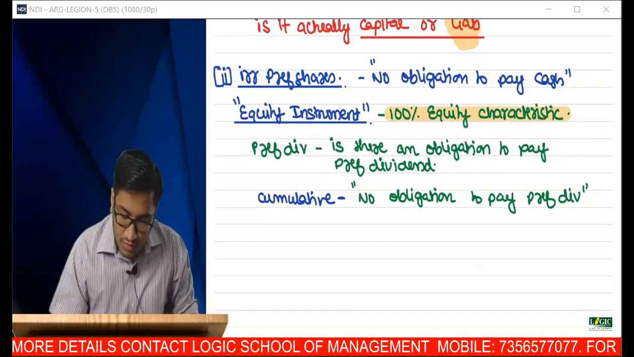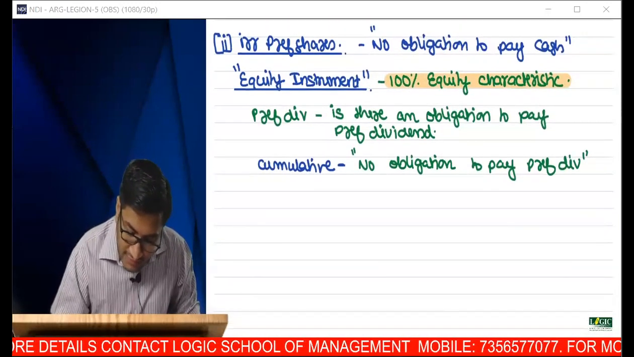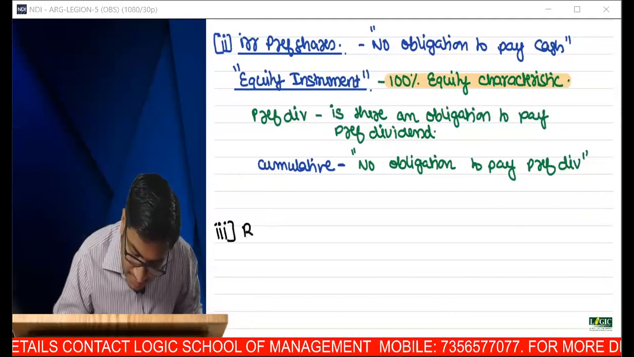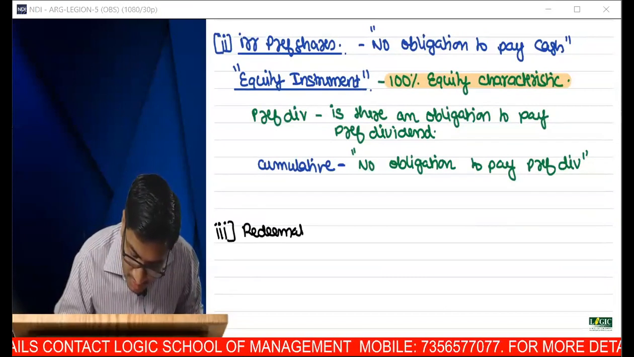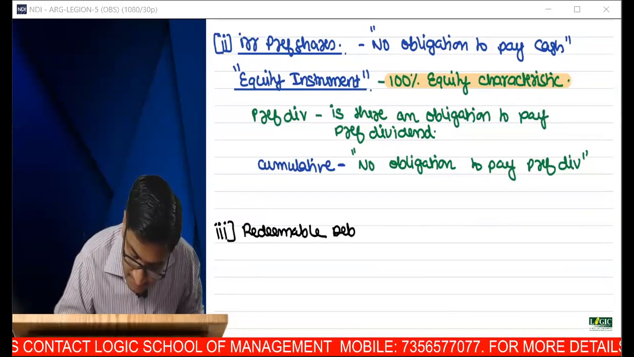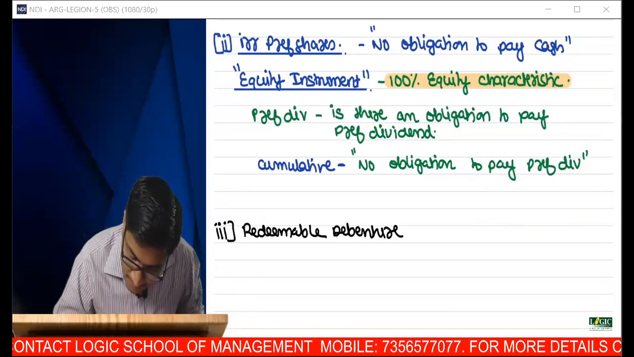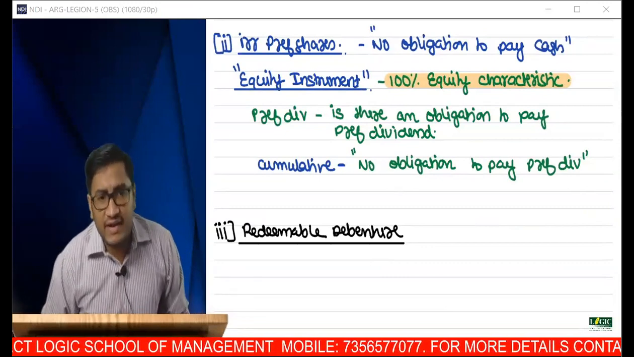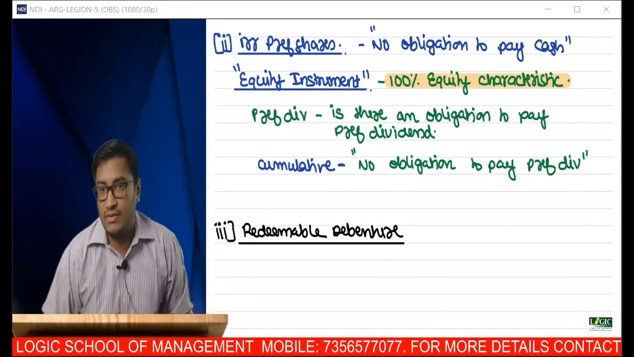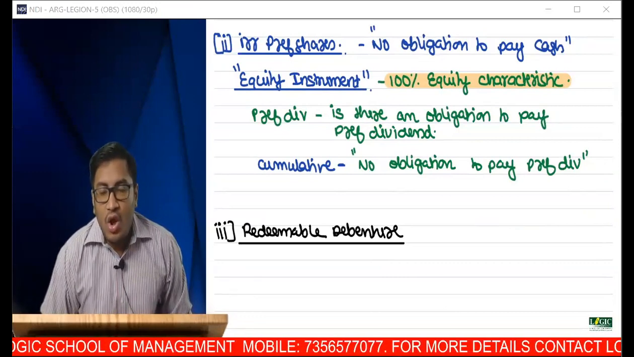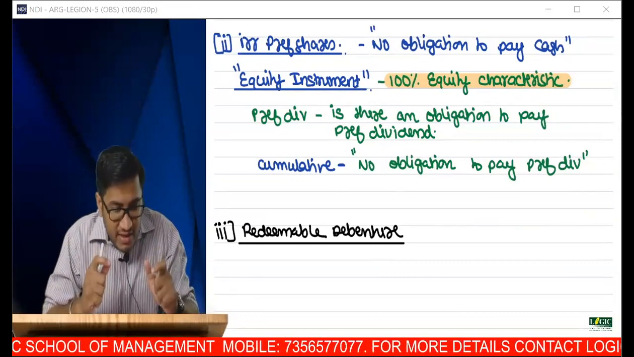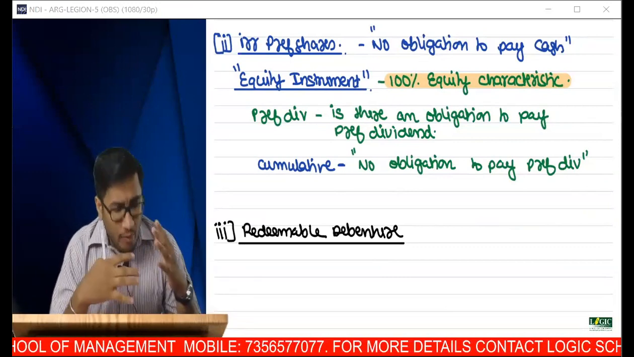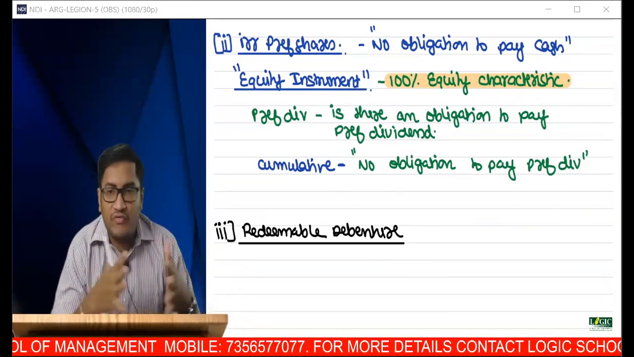Now, assume that there is a redeemable debenture. Another instrument. Let us discuss another instrument. Redeemable debenture. On account of this instrument, what are the obligations on part of the company, say over a period of 5 years?